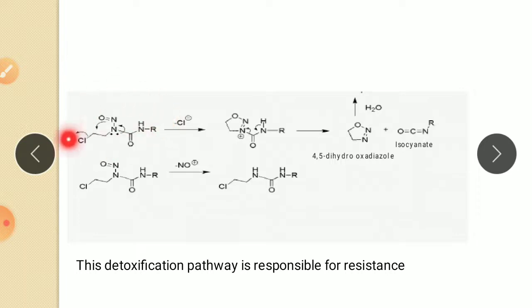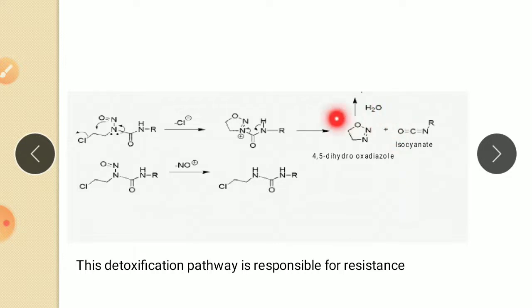So this is the general structure of nitrosourea. Here the lone pair of nitrogen is converted into a double bond, N=N. Then this attacks this carbon, with Cl minus leaving. So it is a cyclization reaction. Then again, here there is a removal of this hydrogen, the bond shifts to here, and this bond is broken. So again there is a formation of two products. The first product is 4,5-dihydrooxadiazole and the second one is again isocyanate.